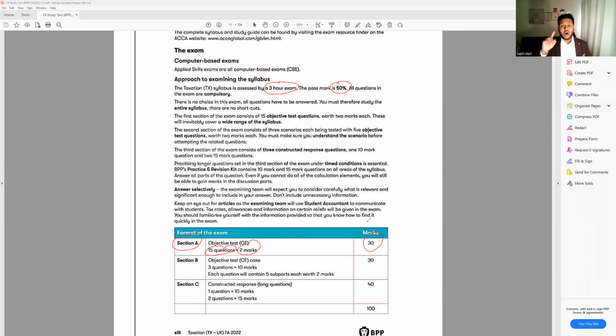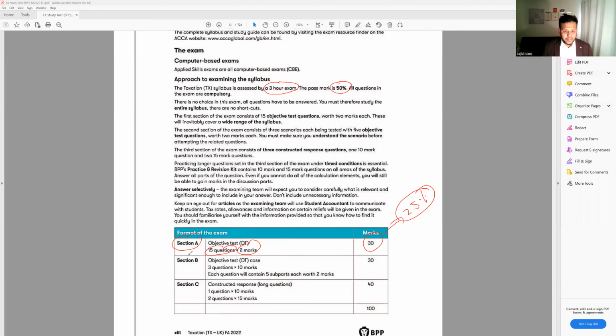This is one of the important areas that we have to answer, and we have to secure at least 25 from here. This will help me score 50 very quickly, and I'll be relaxed once I know I have already scored 50%.